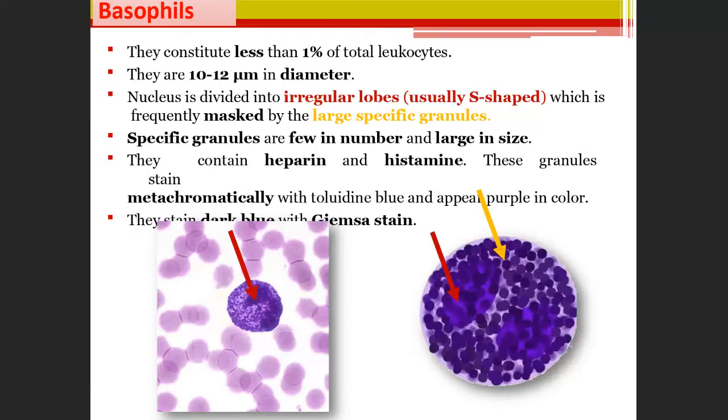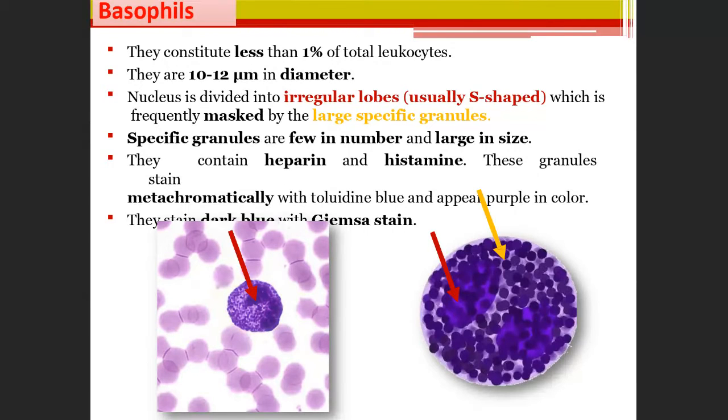Next is basophil. Basophils are less than 1% of total leukocytes. They are 10 to 12 micrometers in diameter. The nucleus is divided into irregular lobes and is usually S-shaped. So, if they ask what the shape of the nucleus in a basophil is, it is usually S in shape. It is frequently masked by large specific granules, so you will have a lot of big granules. Sometimes the nucleus is masked, and you cannot clearly see the S shape.